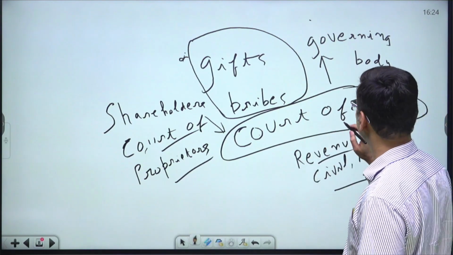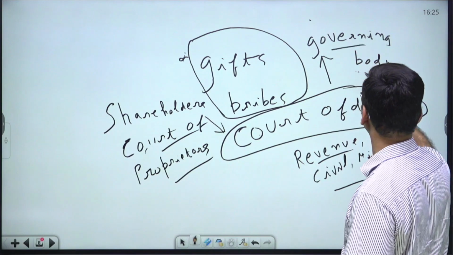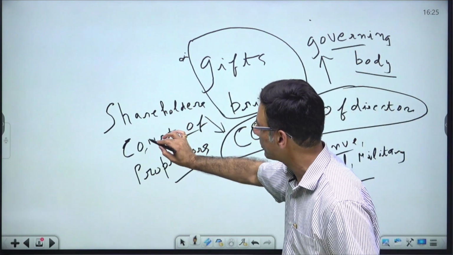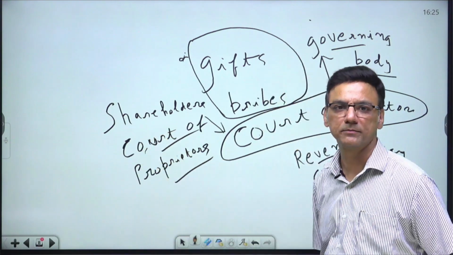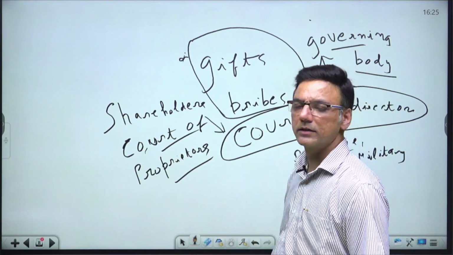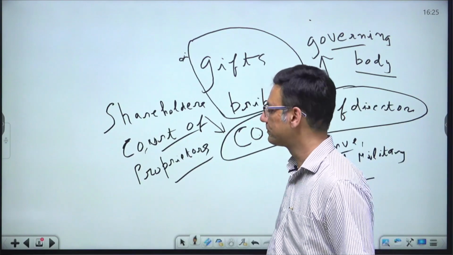And who were the Court of Directors? They were the governing body of the East India Company, who were appointed by the shareholders of the company, who were also called the Court of Proprietors. So, I hope the point is clear till now.